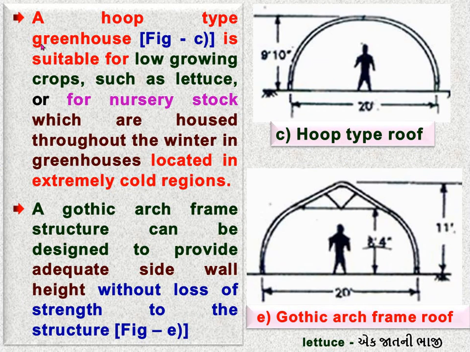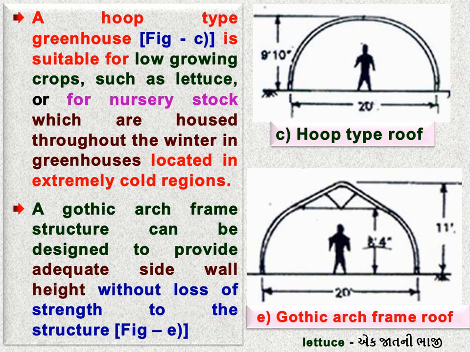A hoop type greenhouse, see in the figure C, is suitable for low growing crops, whose height is low, such as lettuce, or for nursery stock which are housed throughout winter in the greenhouse located in the extremely cold region.